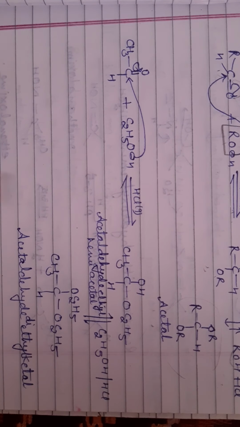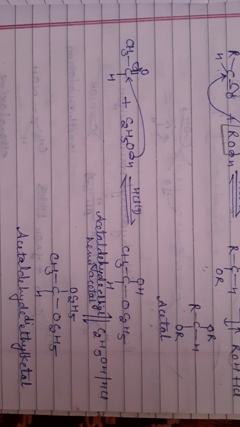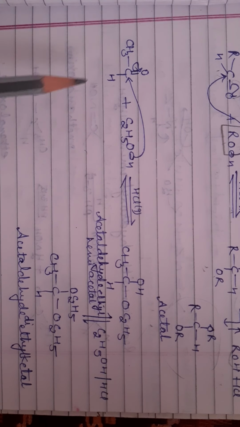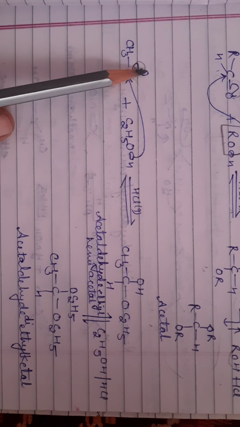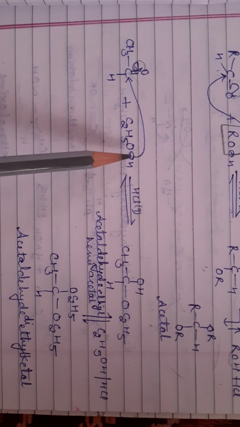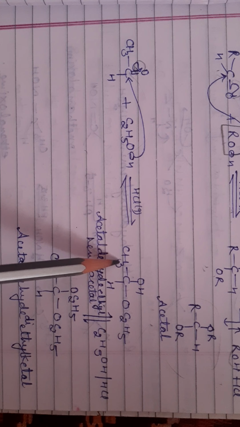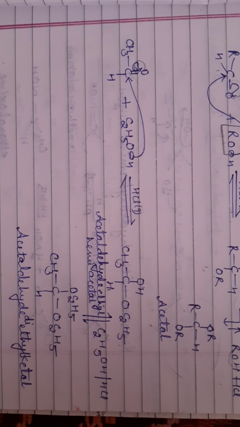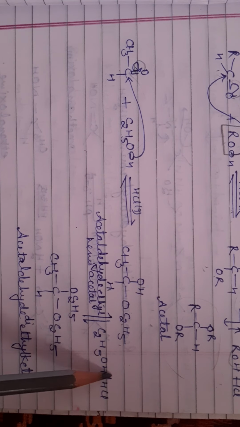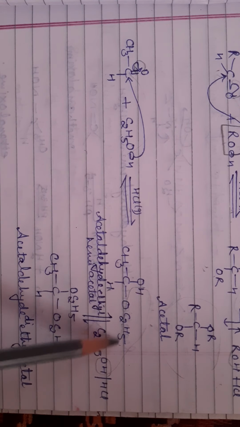In the case of ketone, see here, this is again your aldehyde, this is your ethanol, the ethoxy group is attached here, this one shifts here, then on treatment with acid you get CH3CH(OH)OC2H5. But when you treat this further with alcohol, then water will be removed and we get these two parts.